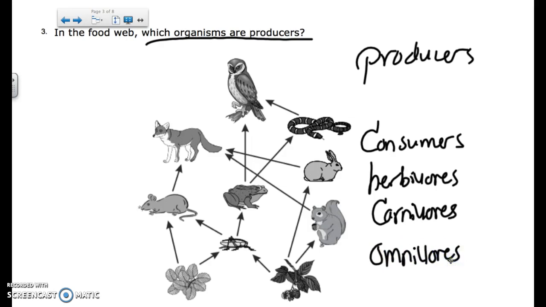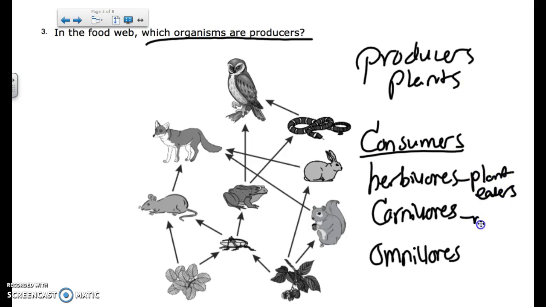Okay. So let's talk about this. These are plants. Our consumers are our herbivores, our plant eaters. Our carnivores are our meat eaters. And our omnivores, they eat both. Let's label all these. We look up here at this guy, the owl.